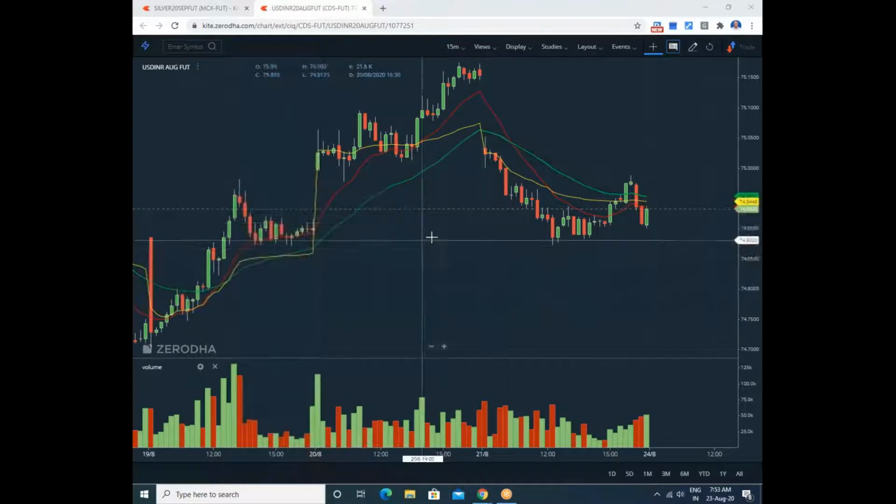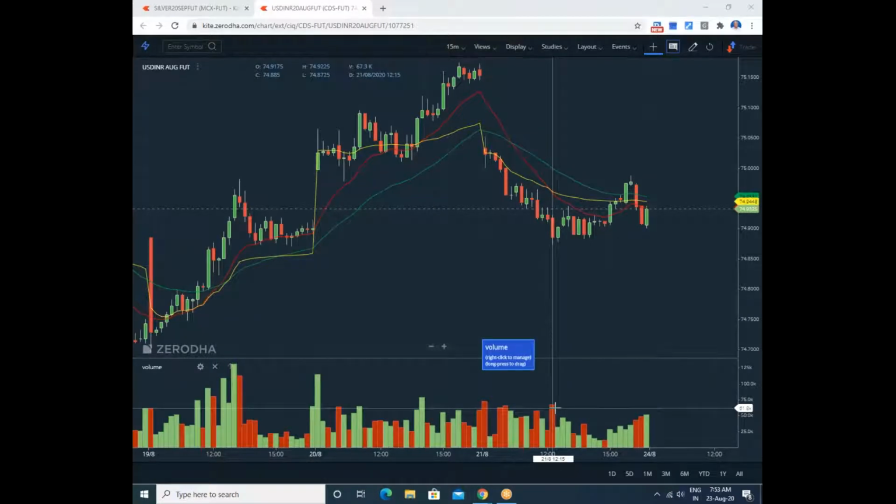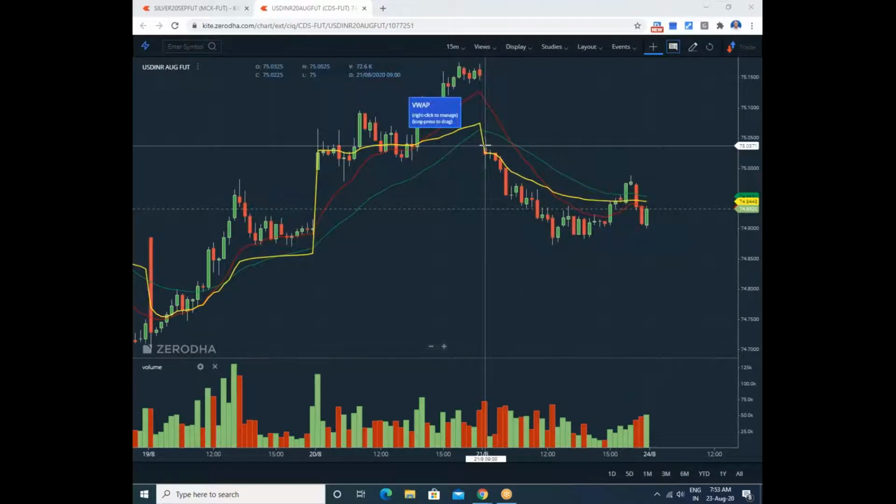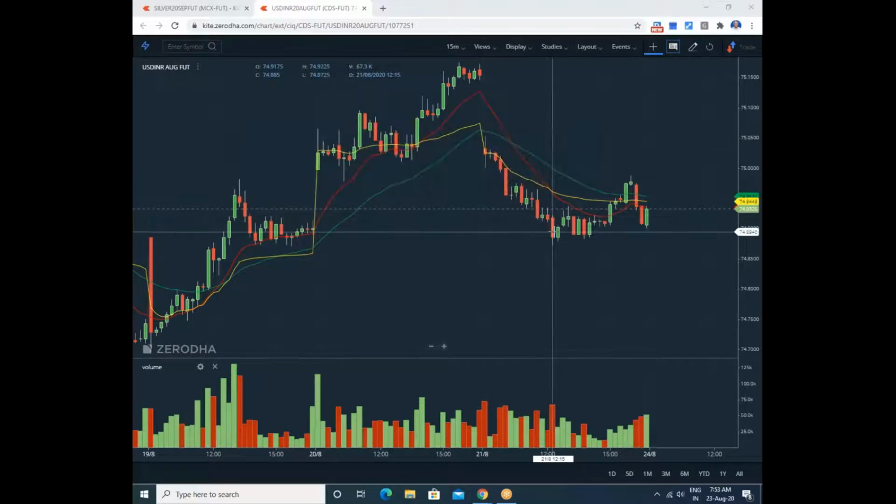Next, it has come down, and here it has increased the volume. See, this is something like a second corner. So a twin corner pattern is developed, so you must exit here. This is the price you are supposed to exit. Exit point is 74 rupees 88 paisa. Okay, let us take it 74 rupees 90 paisa. Around that, you entered the trade at 75 rupees 3 paisa and gain 13 paisa profit out of this. This is a very good profit for the US dollar.